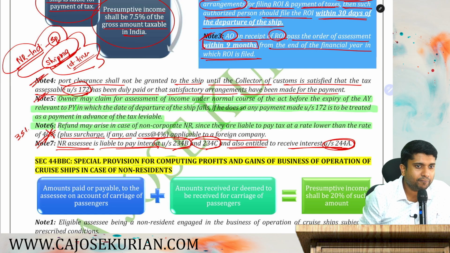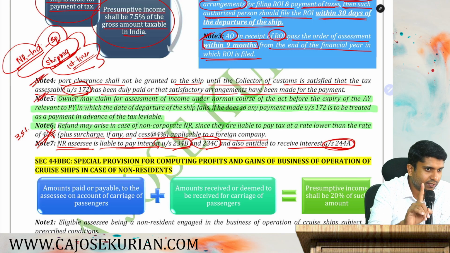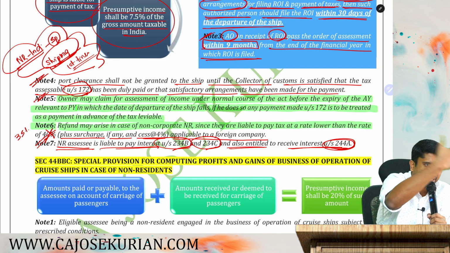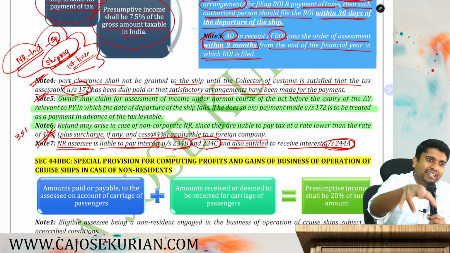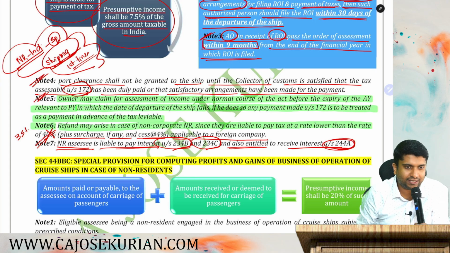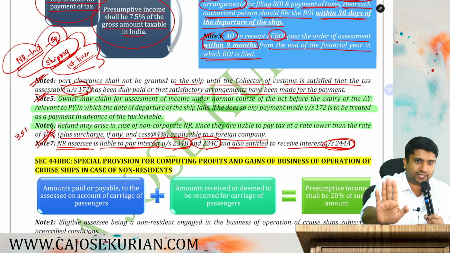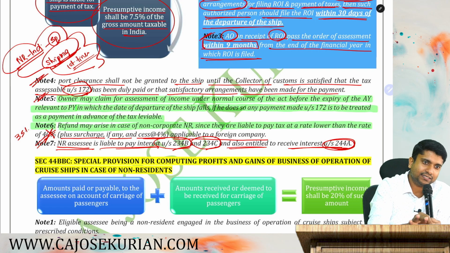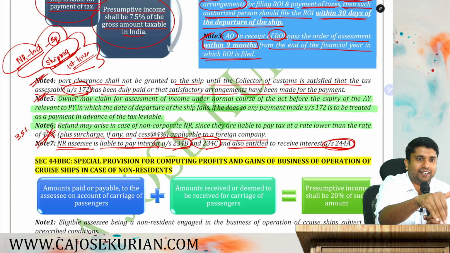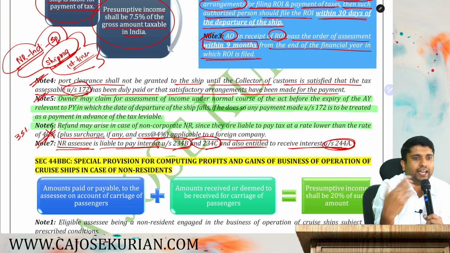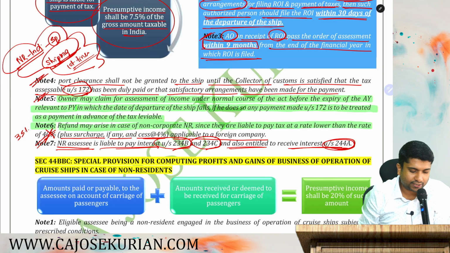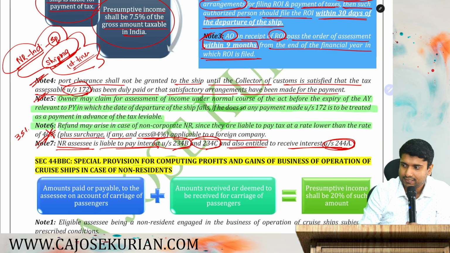Are you all with me? Have you understood the concept? So you are eligible for all the interest. You are liable to pay the interest as well. That's what the department say. 172 is not absolving you from payment of interest. You are eligible to get interest and you are liable to pay interest as well. That is the point under section 172. I hope this much is clear for you.